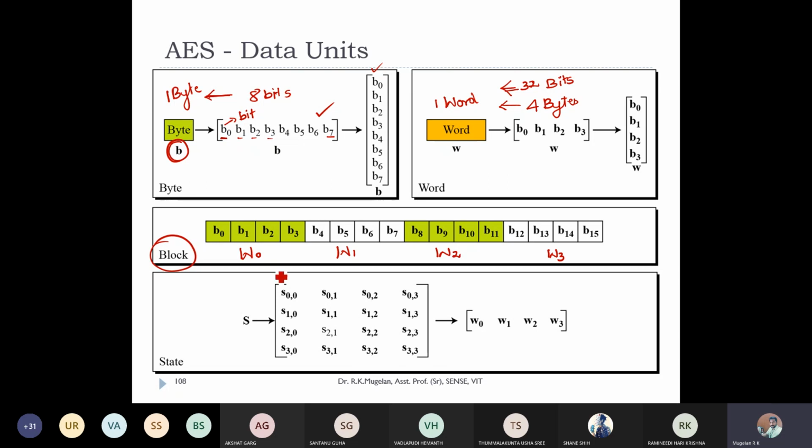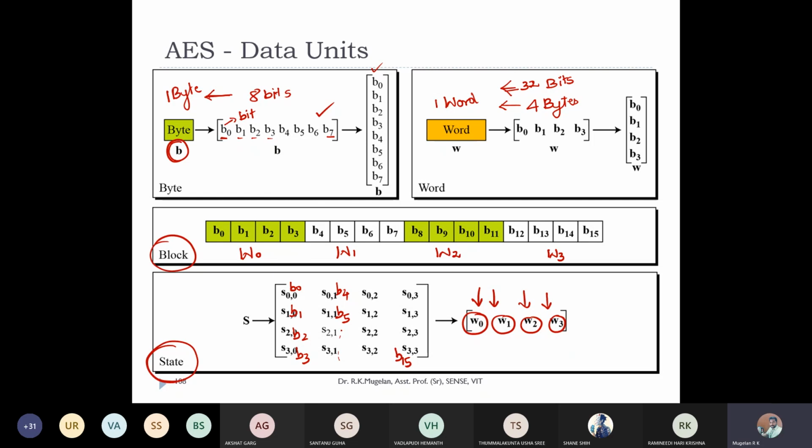That is, if I write B0 here, B1, B2, B3, B4, B5 and so on, and here comes B15. That is, I'm taking each and every word, W0, W1, W2 and W3, and writing them column-wise. Then I can call them a state.